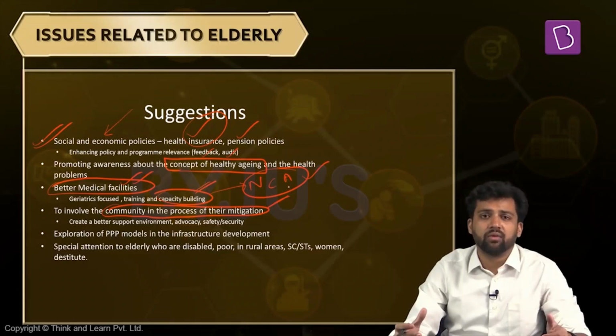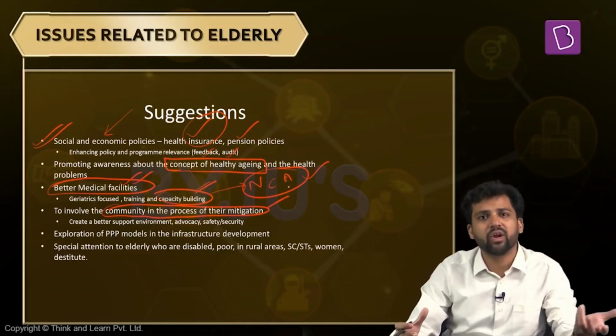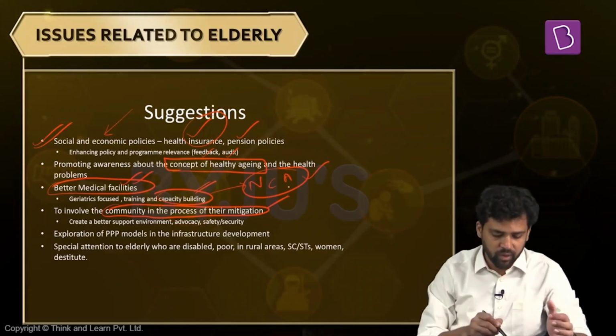We need to have more old age shelters, or we need to promote all these things. For example, a state like Florida in the US is promoting it that way. And in India also we can take up those kinds of things. And again, how do we raise revenue for that? We need to find different financial mechanisms.